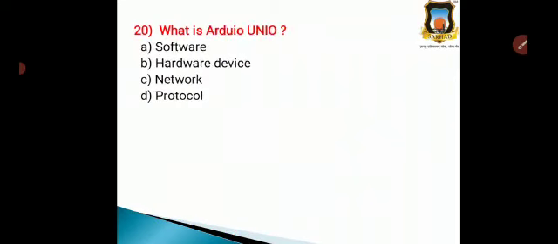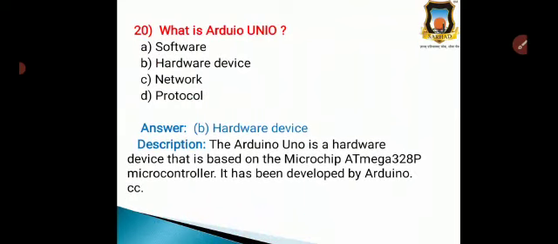Question number 20. What is Arduino Uno? Option A, software, option B, hardware device, option C, network, and option D, protocol. So the correct answer is option B, hardware device, because the Arduino Uno is a hardware device based on the microchip ATmega 328P microcontroller, and it has been developed by Arduino CC.